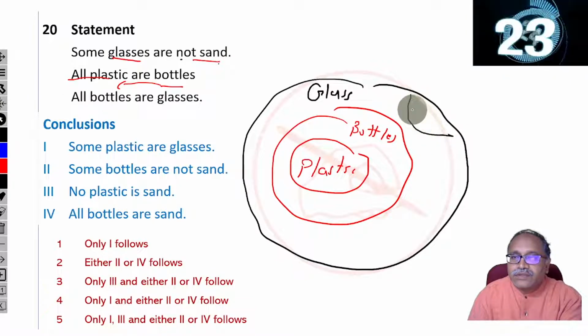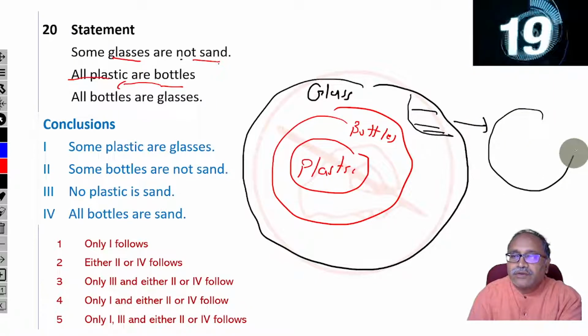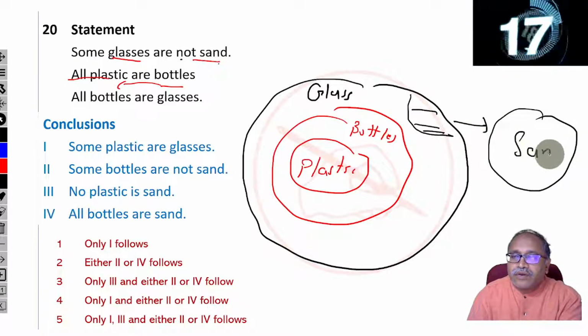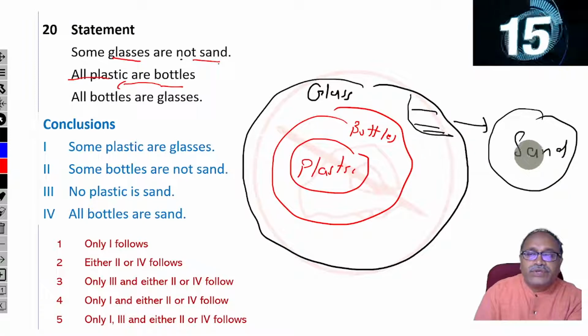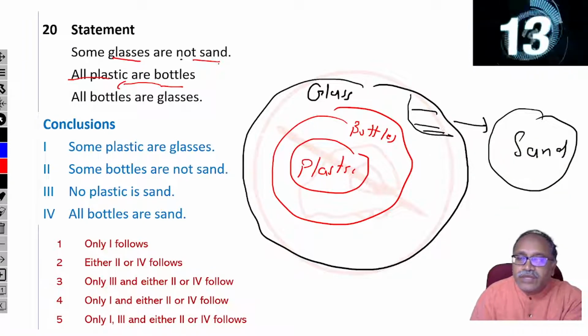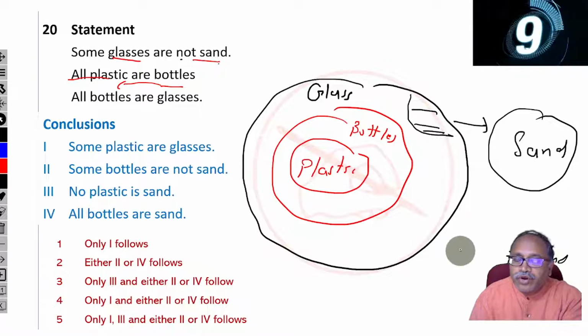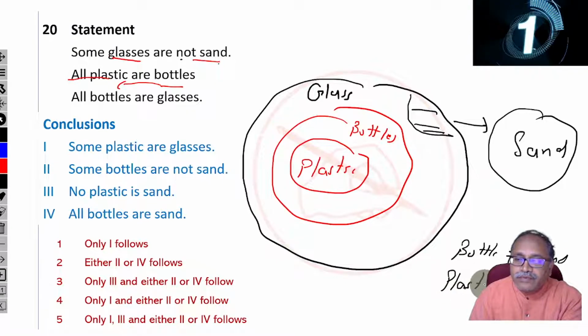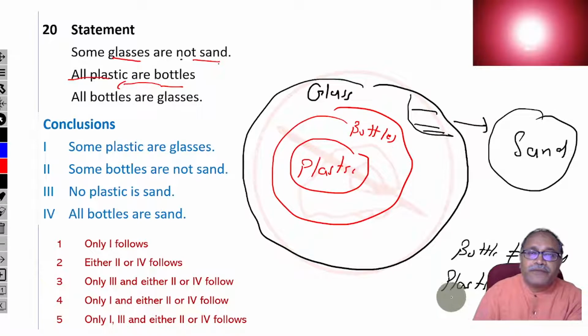Some glass, they are not sand. So nothing can be said from sand to bottle. Nothing can be said from sand to plastic. You are expected to know this part.